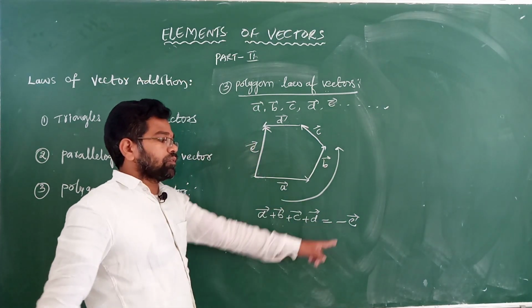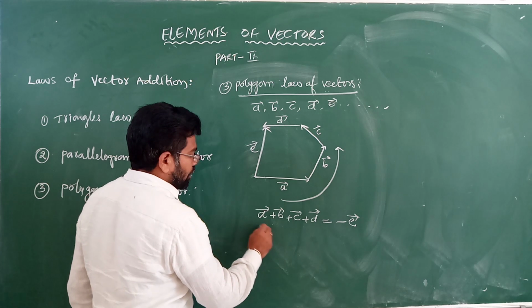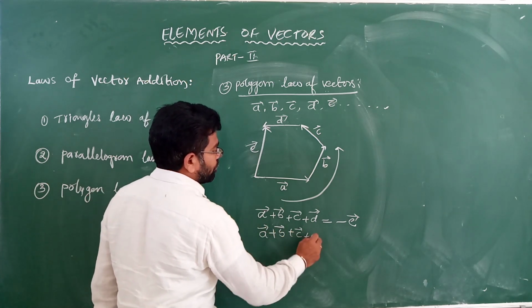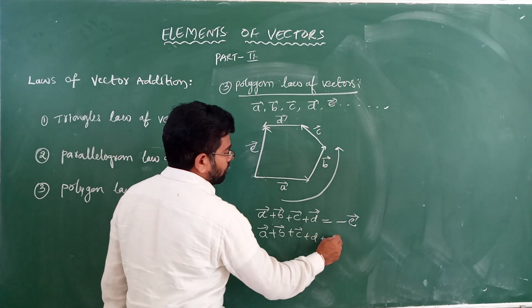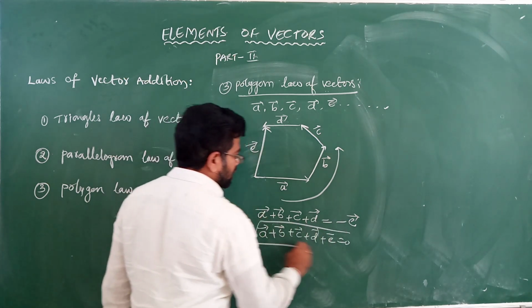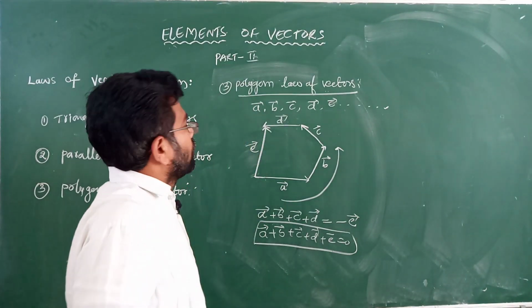So this is nothing but minus E. So here A plus B plus C plus D plus minus E, taking this side, is equal to 0. This is nothing but the polygon law of vectors.